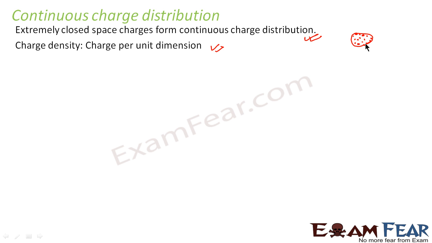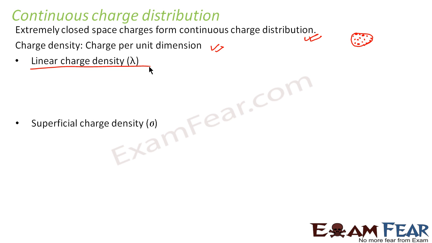When I talk of charge density, there are 3 kinds. First is linear charge density, generally denoted by lambda. Linear charge density says that the charge is present per unit length. Here we consider the scenario where the object is a linear object, let us suppose a rod.